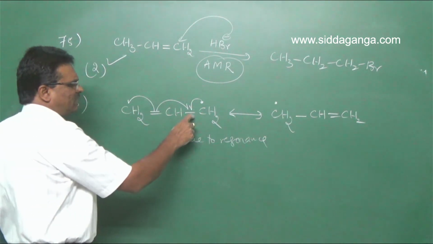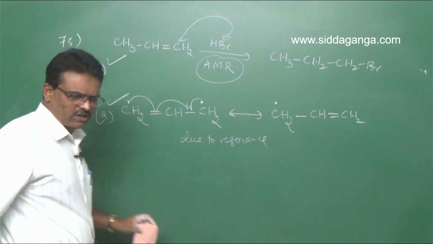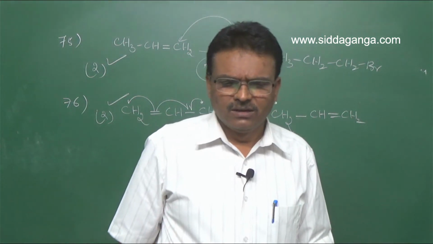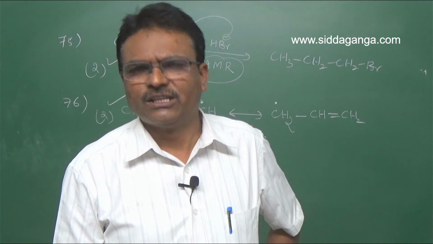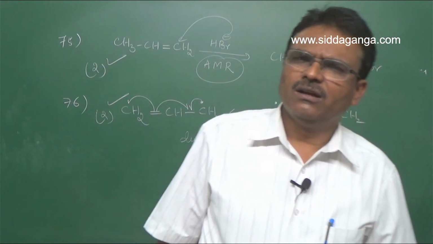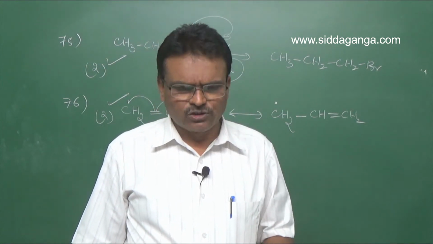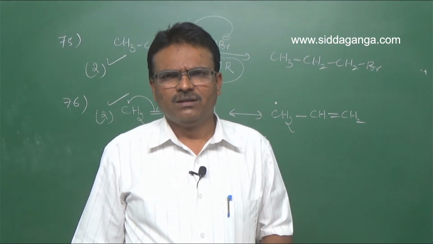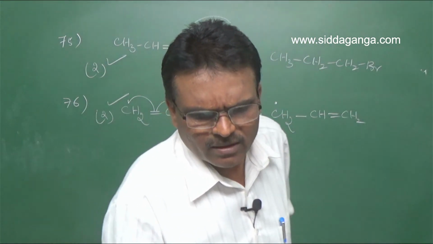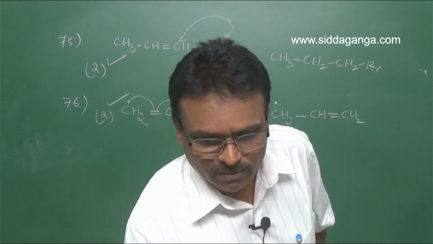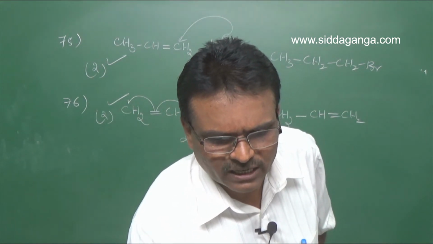So second one is right for question number 76. First one is not stable. Second one is stable due to resonance. Third one, ethyl free radical, is also less stable. Clear? Phenyl free radical is also less stable. So allyl free radical is more stable because of resonance. Hence, for question number 76, second option is correct.